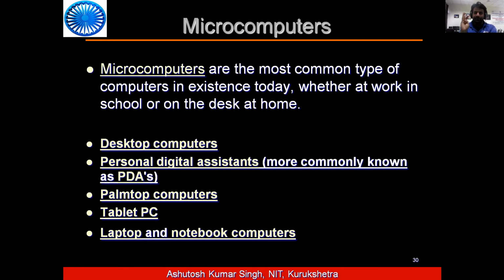All types of desktop computers, laptop computers, notebooks, tablet PCs, PDAs are in the category of microcomputers. But whenever we say computers, we always think that only the desktop and laptop are computers, but it's not true. They are just one category.